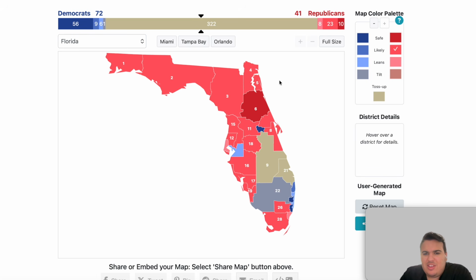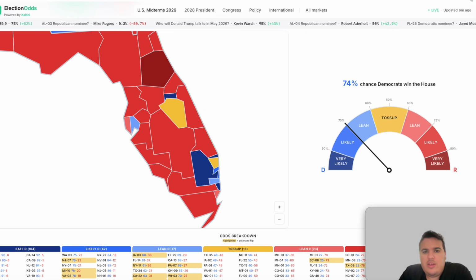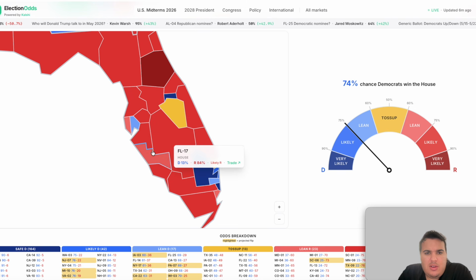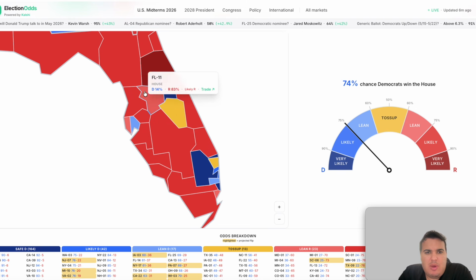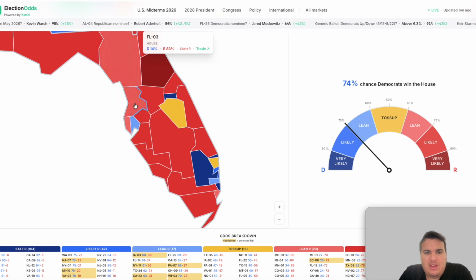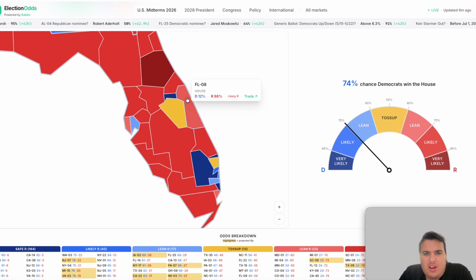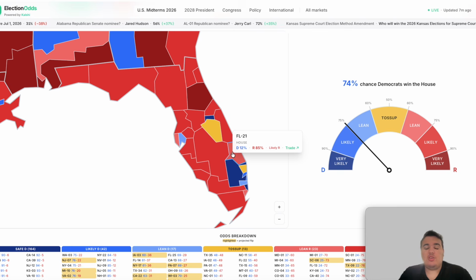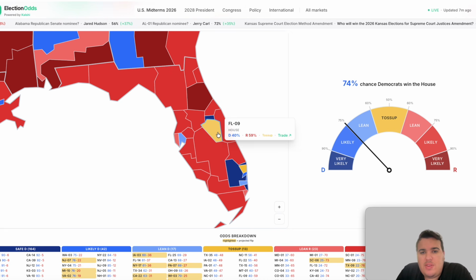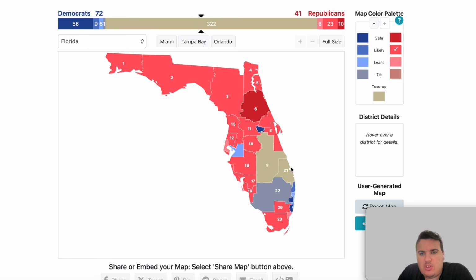Now we have the 9th district and the 21st district that are remaining. So the 9th here, let's find the 9th district. It might be on the old map still, is why it's drawn differently than the map on the side here. So the 21st district is likely Republican, and the 9th district is a toss-up, but in the Republican direction. So we can account for that here. The 21st goes likely R, and the 9th district ends up being tilt for the Republicans now in the new map.